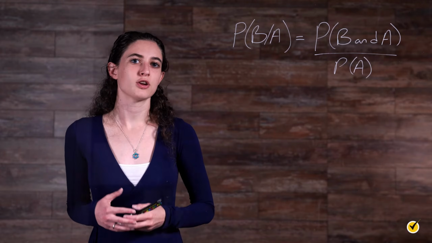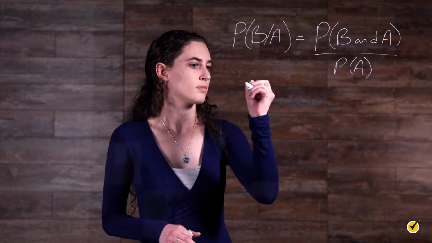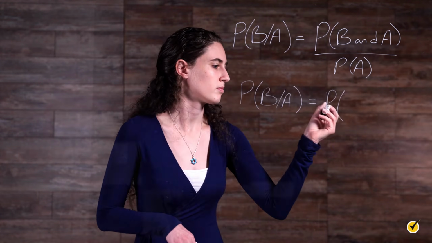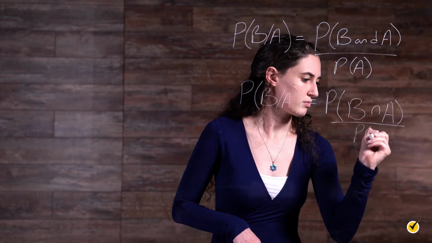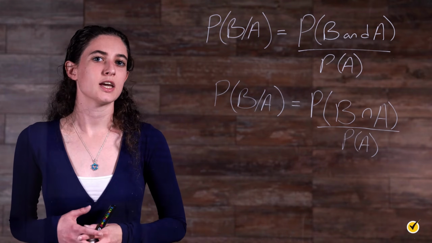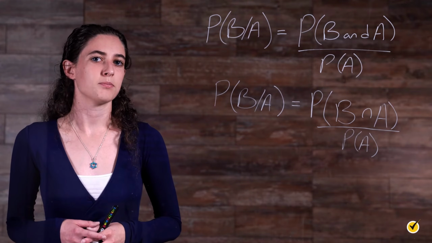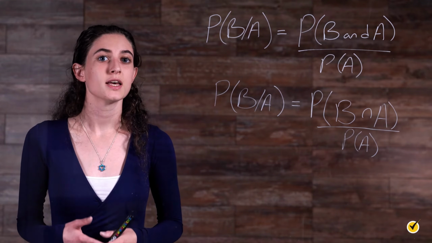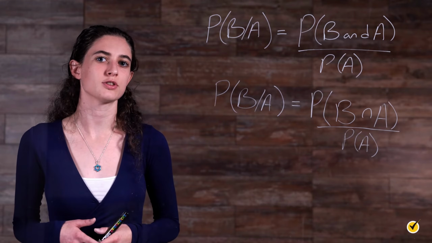Note that this formula can also be written as follows. The only difference is that the numerator is written as the intersection of event A and event B happening. In other words, the area where the two circles intersect in our drawing. Let's try one more with numbers that aren't quite so neat.